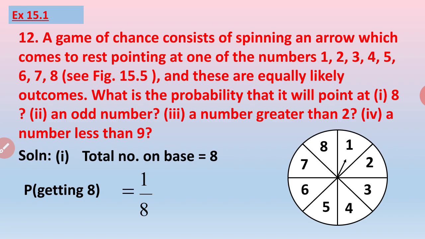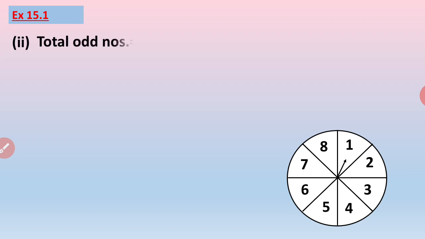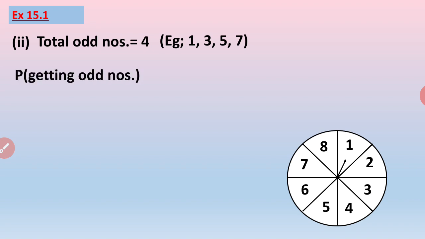We are now going to proceed with the other sub-questions also. The next is total number of odd numbers we have to find out. So here the odd numbers are 1, 3, 5 and 7. So they are 4 in number. So total odd numbers are 4. So the probability of getting any odd number is 4 divided by total number of chances, that is 8, which can be reduced to 1 upon 2.